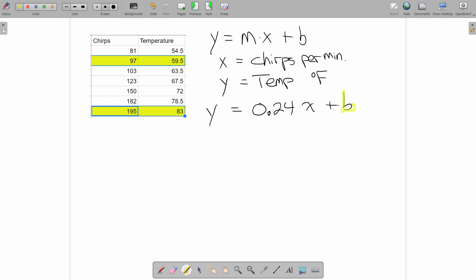So to isolate this value for b here, I could plug in an x and a y that I know. So I'm going to go with that first point that I picked right there. And so all I do is plug that in for y and x. So if the temperature is 59.5, that means the number of chirps must have been 97. And now I can figure out what b is. So I have to multiply the 0.24 by 97 and then subtract it over. So a little calculator help for that.